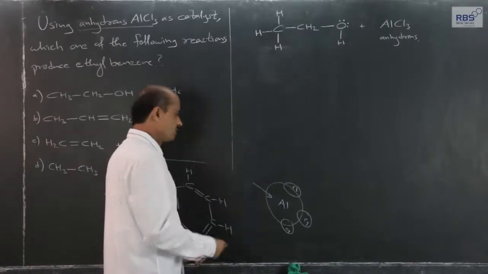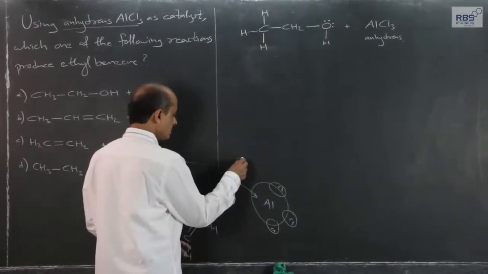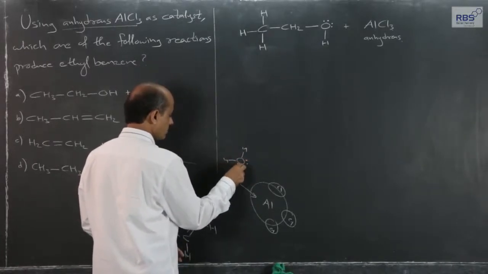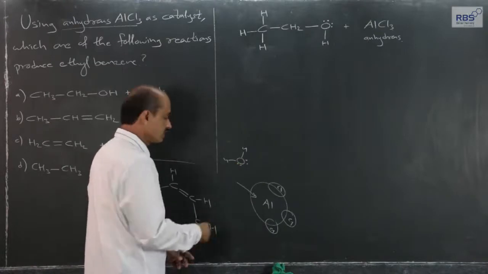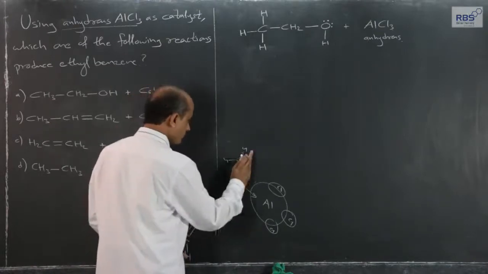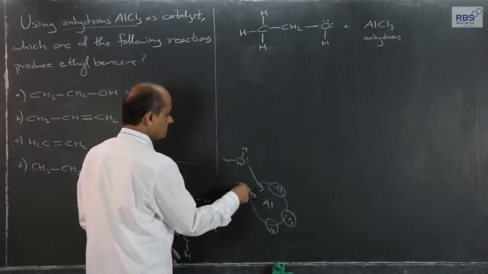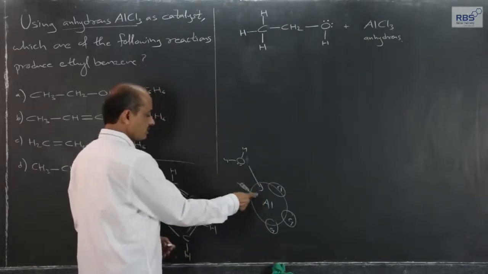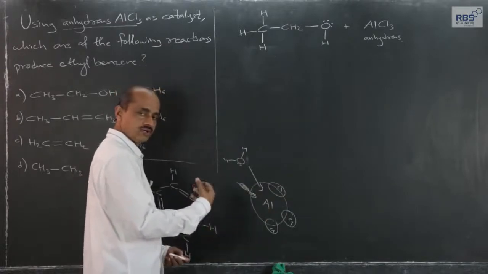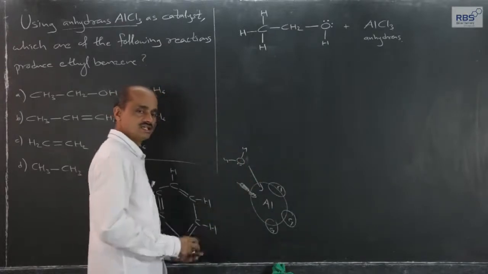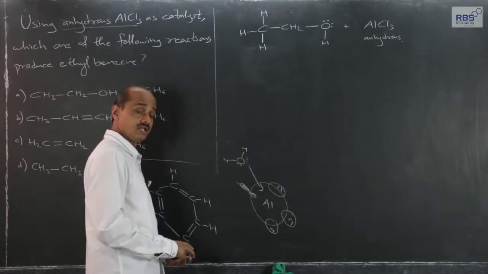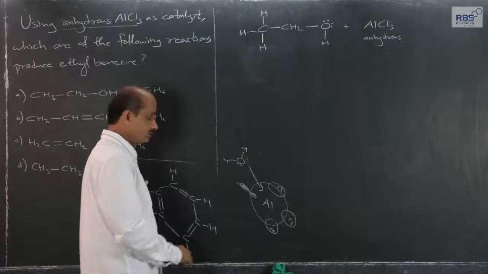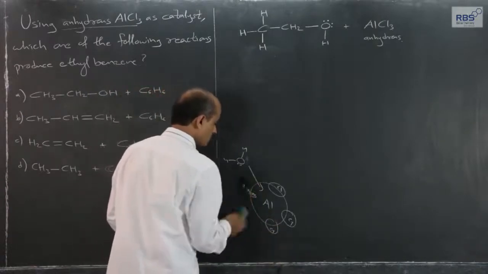Even if a trace amount of water is present, then one of the two lone pairs of electrons on oxygen in water will form a coordinate covalent bond, and the desired reaction will not take place. AlCl3, with its incomplete octet, will accommodate one electron pair, and because of that reagents are available, especially electrophilic reagents, but it should be anhydrous or else it will become inactive. That point should be there.